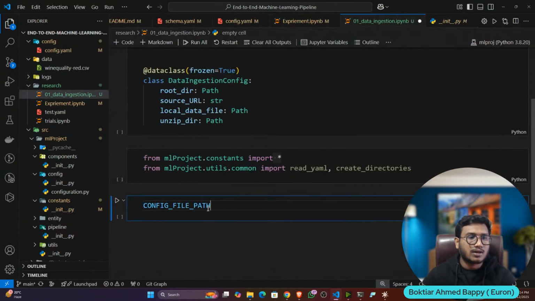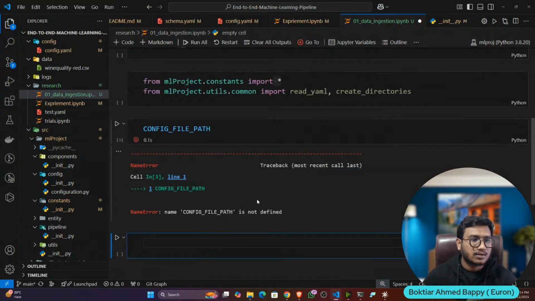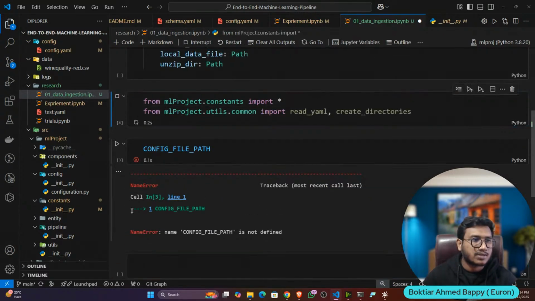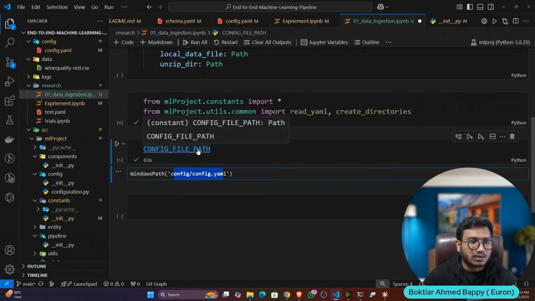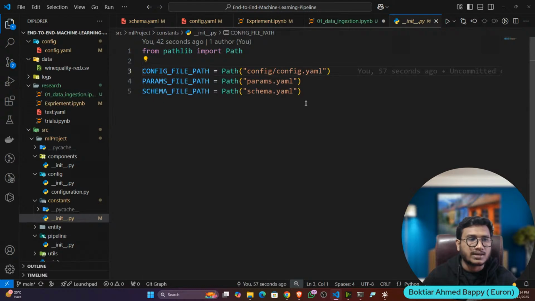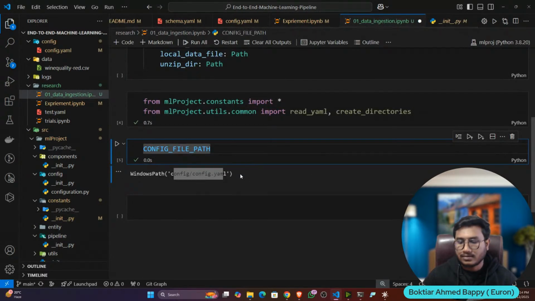Easily I can do it. I'll call it and execute. It is not defined yet because I have to execute this line first. Now it will work. See, it is returning the path, and if you press Ctrl and left click, it will redirect to the folder. This is called modular coding, guys. We are creating different modules, and we are reutilizing the modules inside our development.